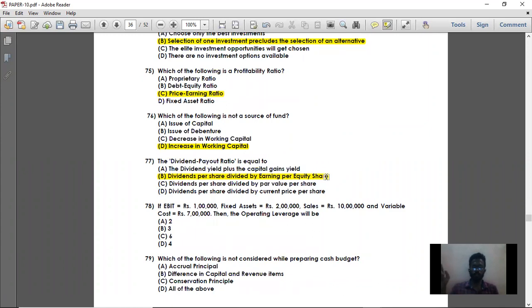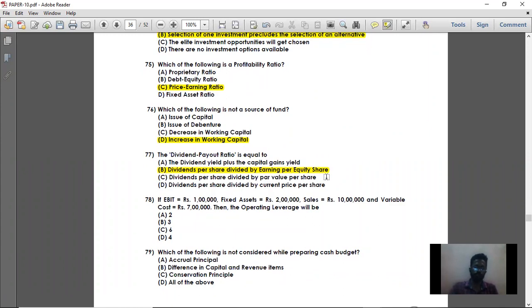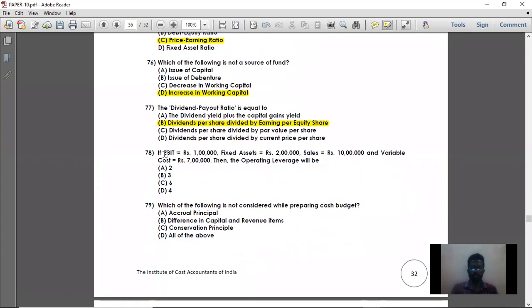And 1 minus dividend payout ratio is nothing but retention ratio. Then question number 78. If EBIT is 1 lakh, fixed asset is 2 lakhs, sales is 10 lakhs, variable cost is 7 lakhs, then operating leverage will be, what is your operating leverage formula? Contribution divided by EBIT. Here we have already EBIT 1 lakh. So we have to find what is contribution.